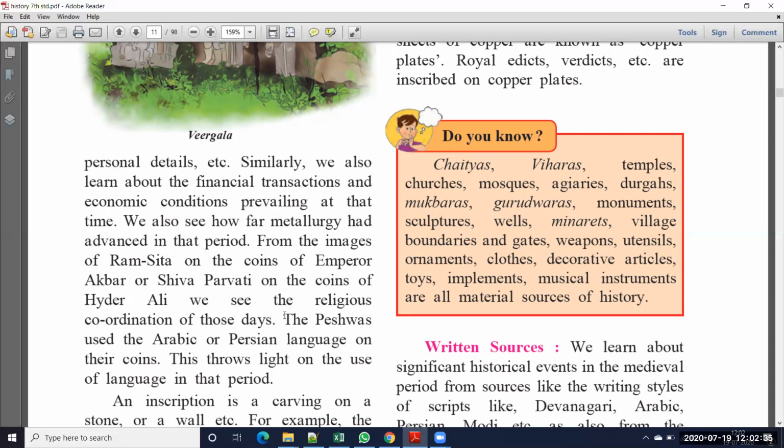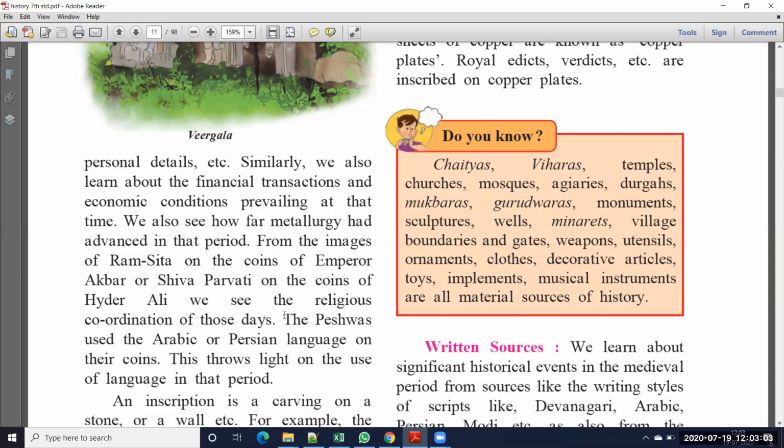Okay, so when Akbar was a king, at that time what pictures are there on the coins made by Akbar? Rama and Sita pictures are there. Akbar was not of the Hindu religion, but still he gave respect to the Hindu religion, and he worshipped Hindu gods also, like Rama and Sita.